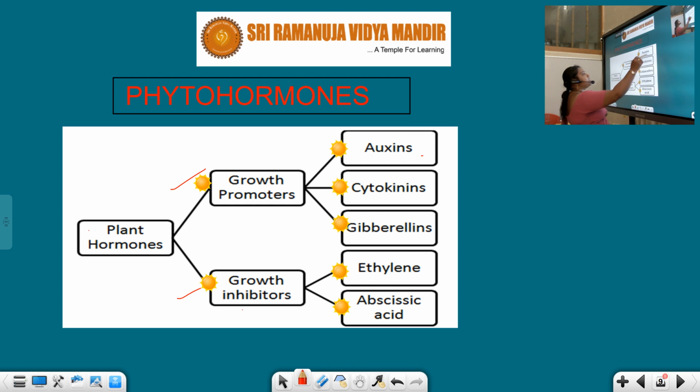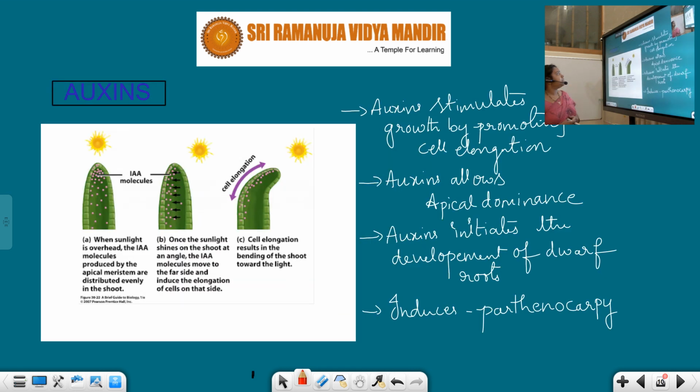Right. First, let us discuss a very important phytohormone, which has very much importance in the plant life cycle. That is auxins. Auxin stimulates growth by promoting cell elongation.